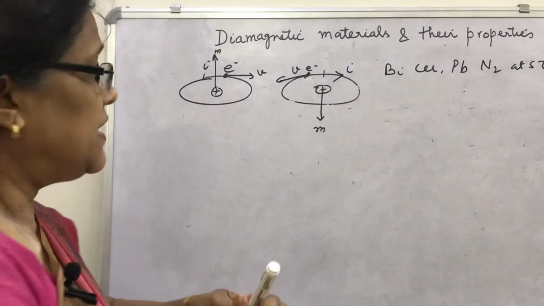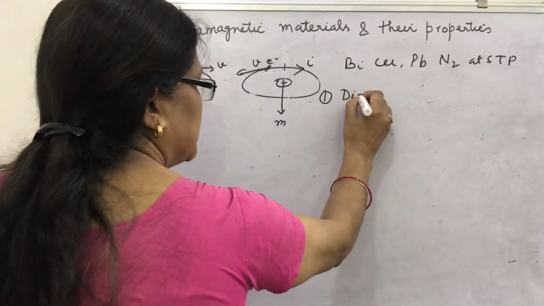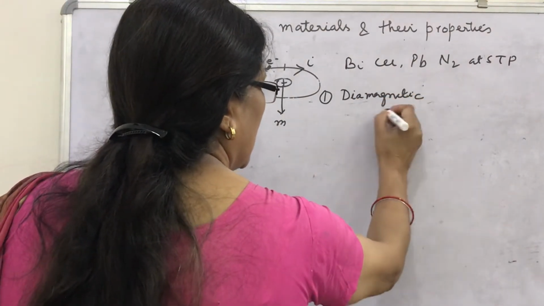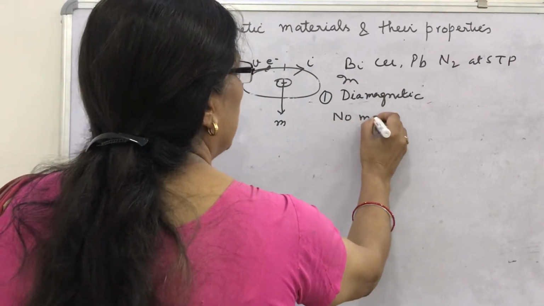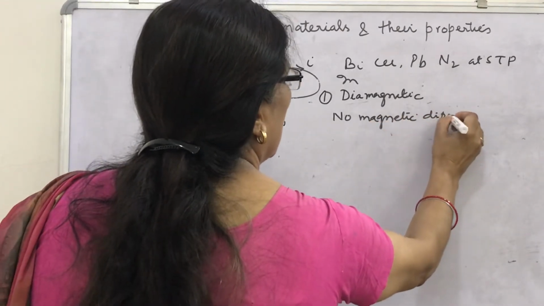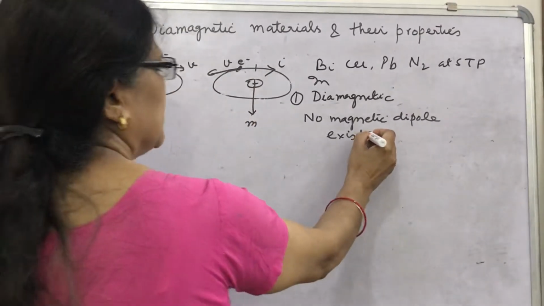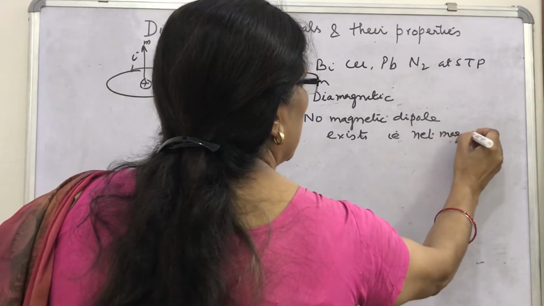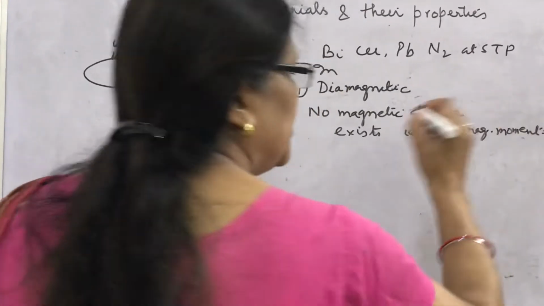So we can say that diamagnetic substances are those substances in them no magnetic dipole exists. That is, net magnetic moment is zero.